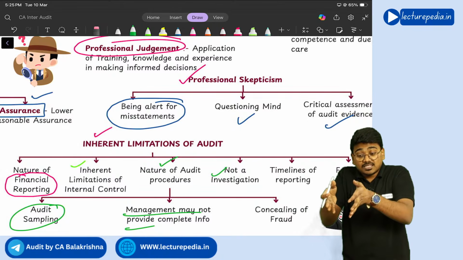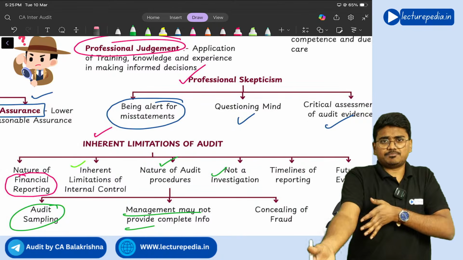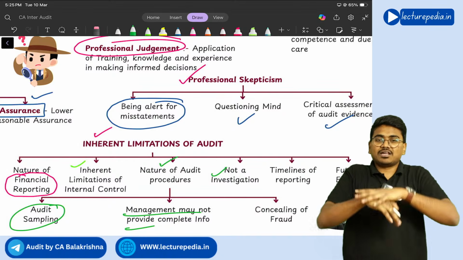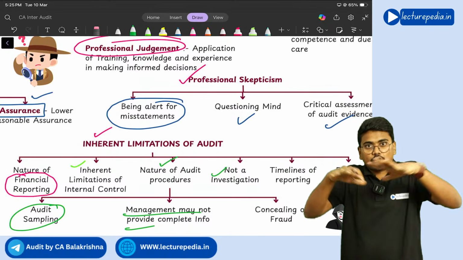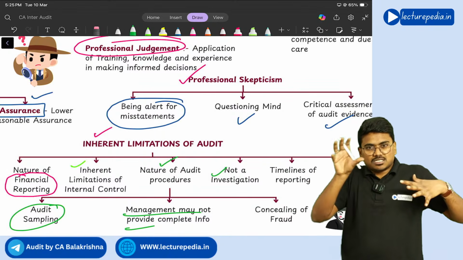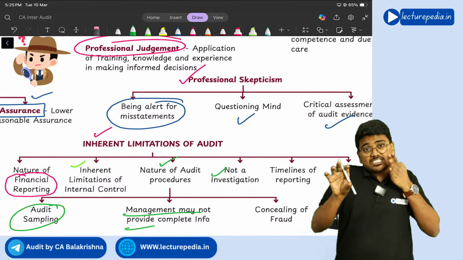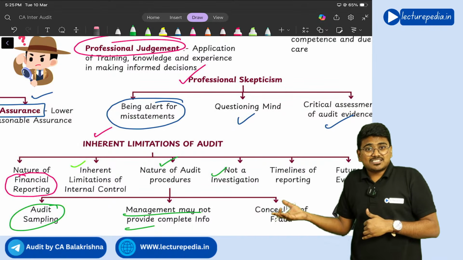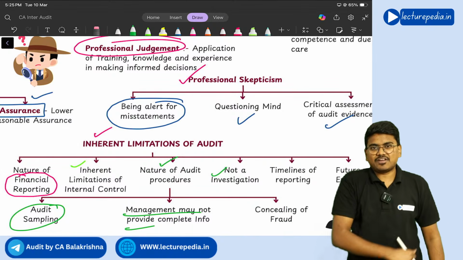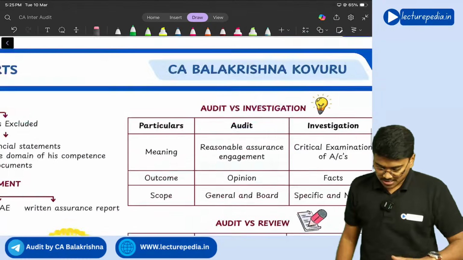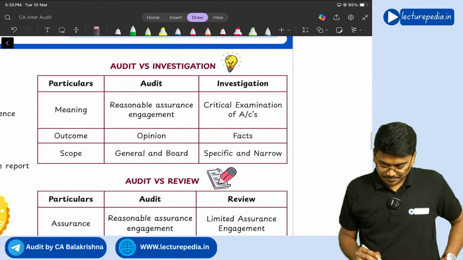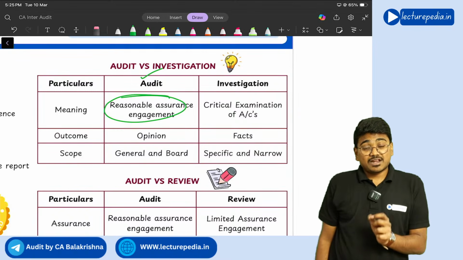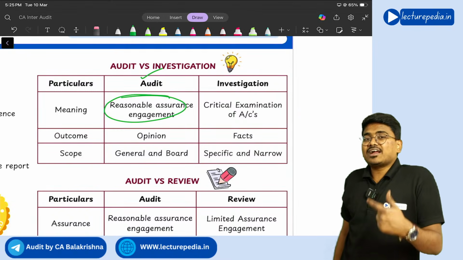In the investigation you will go in depth, but audit is not like that. In audit you will broadly cover every area, but investigation will not cover all areas. It will cover some areas, and in those areas it will go in depth. Getting it? So audit is not an investigation to identify each and every fact. See the differences between audit and investigation. Of course, audit is a reasonable assurance engagement, whereas investigation is a fact-finding engagement.